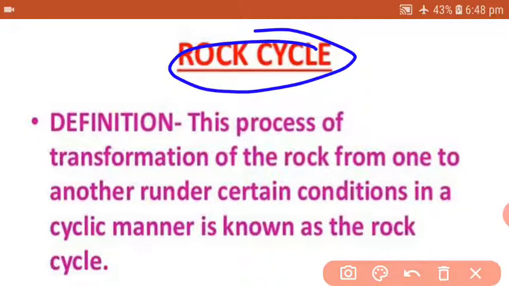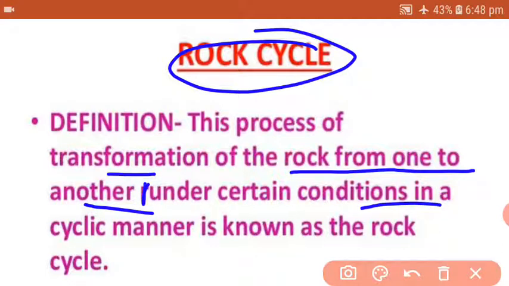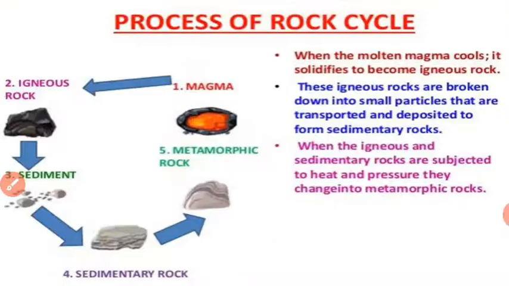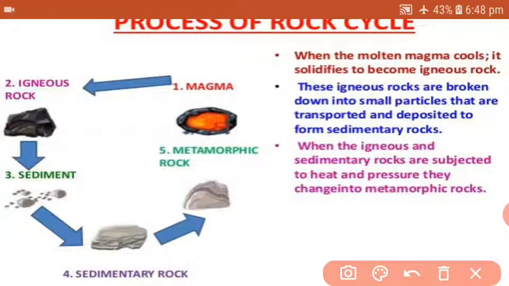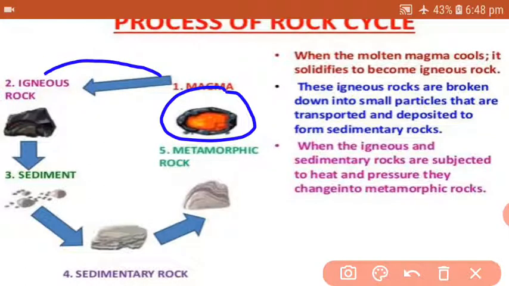Try to understand once again: the process of transformation of rock from one form to another form under certain conditions is known as the rock cycle. We will find the picture. As you can see in this particular picture, at the first level we had magma. That magma gave us igneous rocks. How did it happen? When the molten magma cools, it solidifies to become igneous rocks. So first magma has converted into igneous rocks.